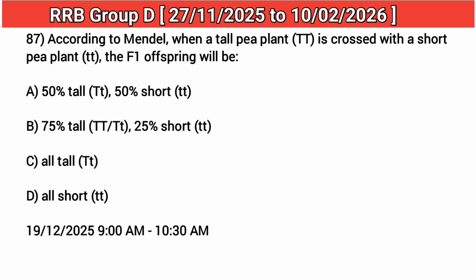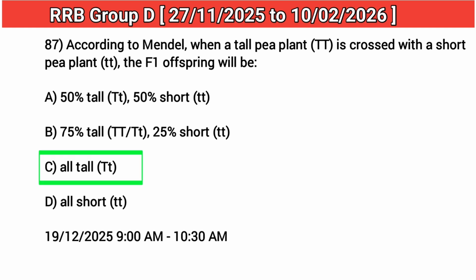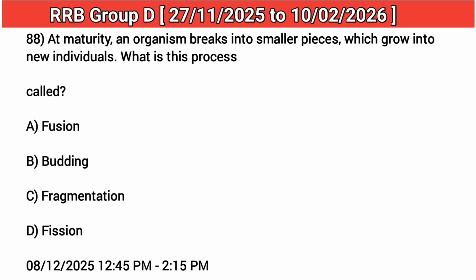87. According to Mendel, when a tall pea plant TT is crossed with a short pea plant tt, the F1 offspring will be? Answer: C. All tall Tt. 88. At maturity, an organism breaks into smaller pieces, which grow into new individuals. What is this process called? Answer: C. Fragmentation.